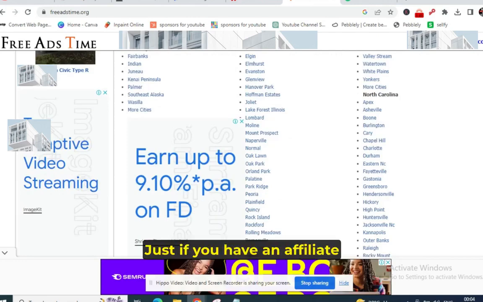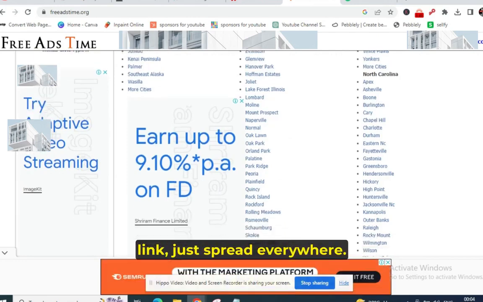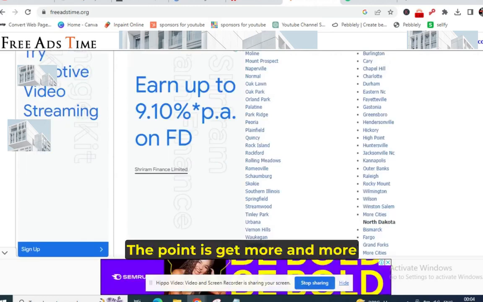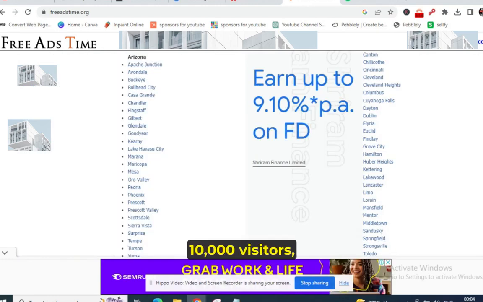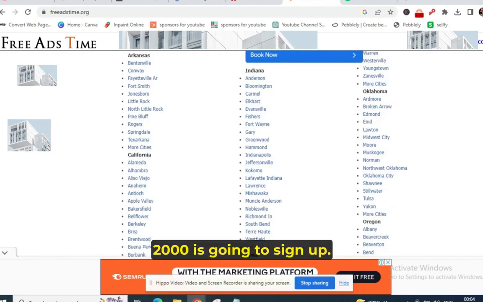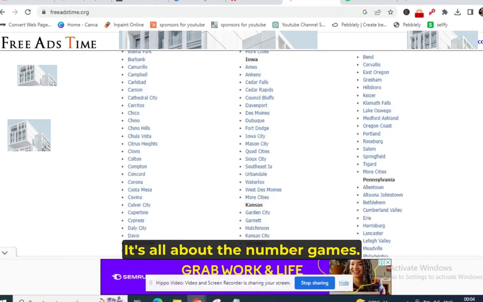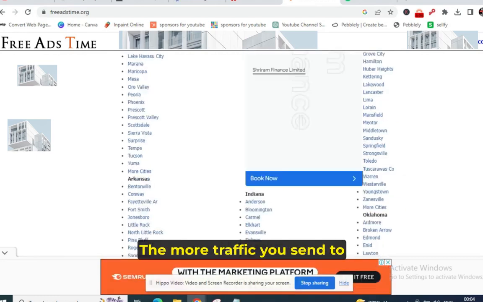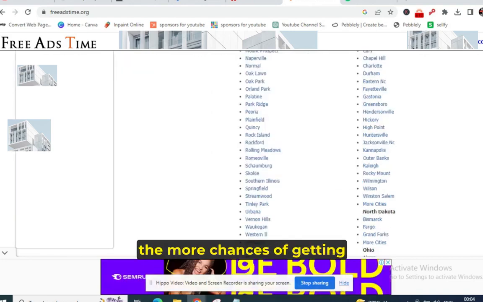If you have an affiliate link, just spread it everywhere. The point is to get more and more visitors. If you send 10,000 visitors, 1,000 are going to sign up. If you send 20,000 visitors, 2,000 are going to sign up. So it's all about the volume, all about the number game. The more traffic you send to your CPA offers, the more chances of getting leads.